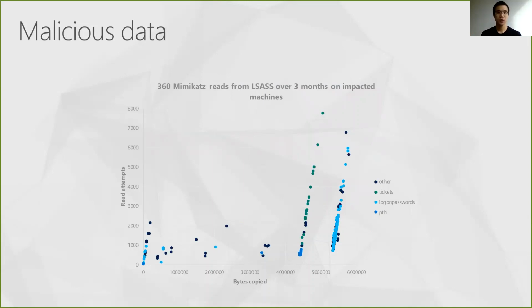The other data points that lie in the lower left-hand corner of the form a small minority which we decided to discard for the sake of our analysis. By looking at the remaining data points more precisely, we can see that the read sessions that aimed at enumerating Kerberos tickets or at passing the hash lied on a single line, while those aimed at stealing login passwords lied on another line of their own.